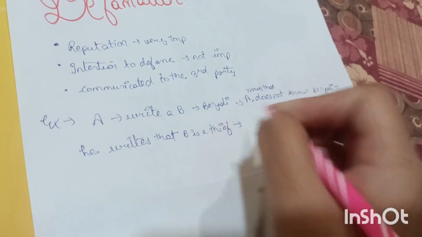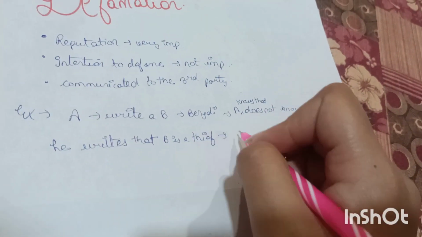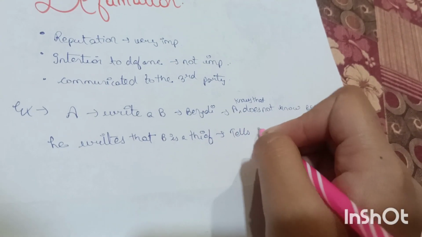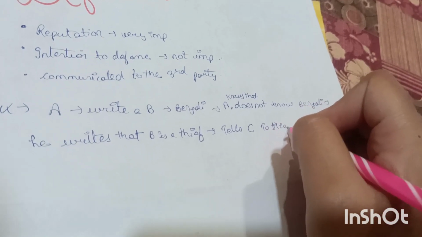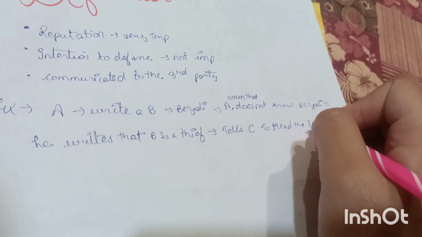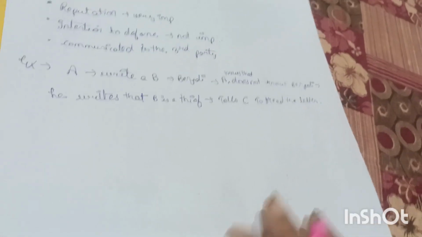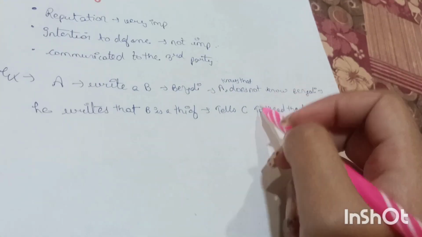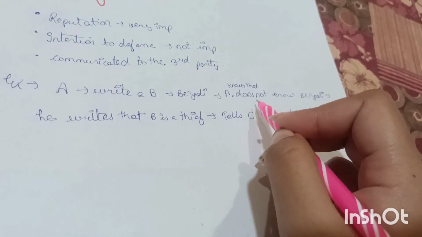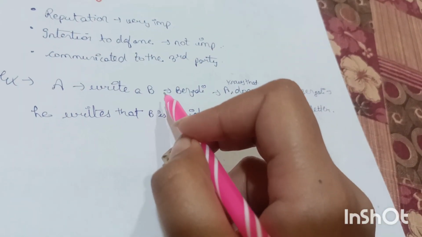And since B did not know Bengali, he tells C to read the letter. So in this case, you can see that the reputation of B was harmed in front of C. So over here, C is the third party and the reputation of B was defamed.